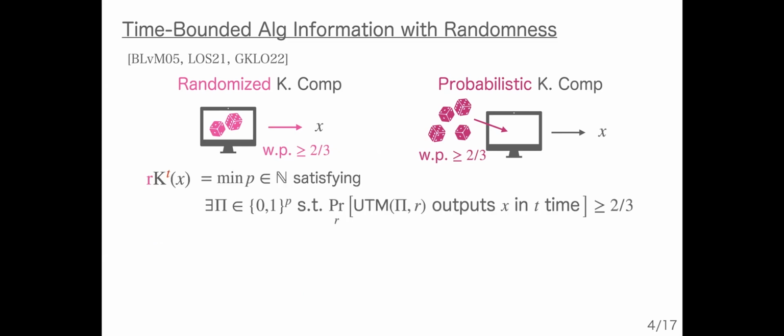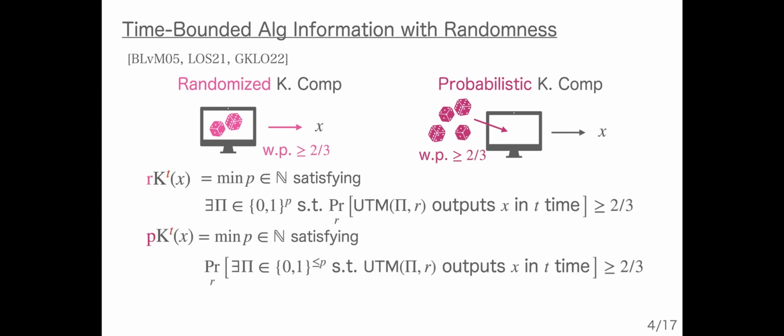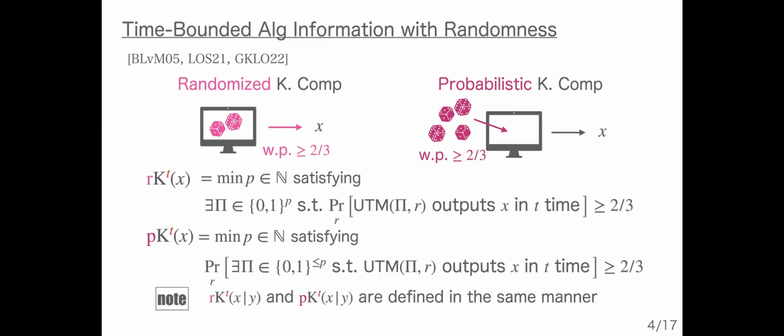And this is the formal definition of randomized Kolmogorov complexity. And this is the definition of probabilistic Kolmogorov complexity, where we switch the order. We can also define the conditional versions in the same manner as the standard time-bounded Kolmogorov complexity. And by definition, we have these inequalities. And these are lower bounded by the time-unbounded Kolmogorov complexity.